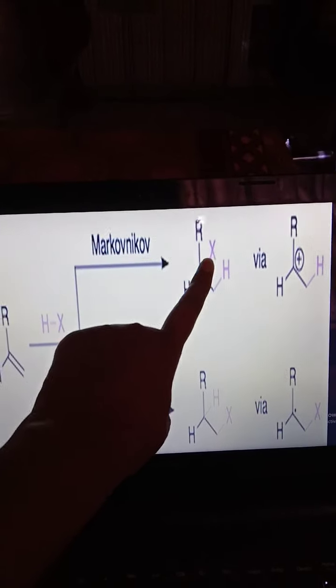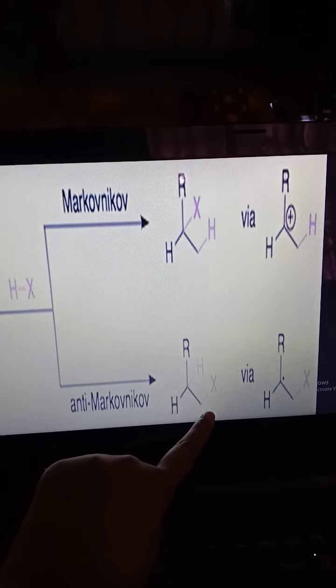This is the comparison of Markovnikov's and anti-Markovnikov's rule. This is the addition of X by Markovnikov's rule, and here the addition of X on the straight chain is the anti-Markovnikov's rule.